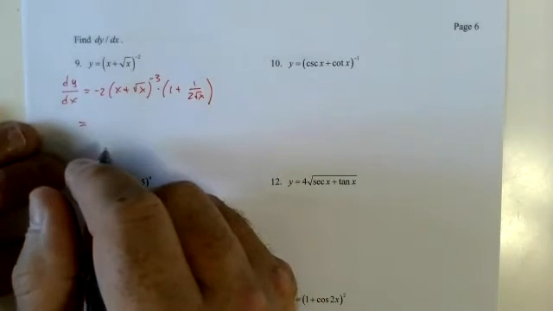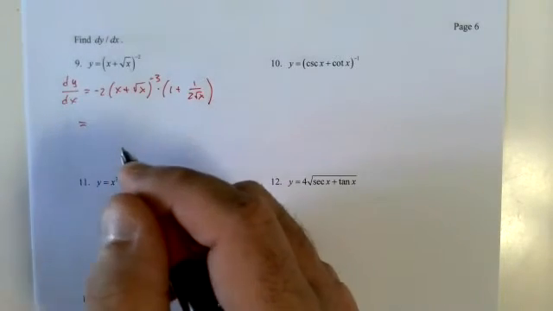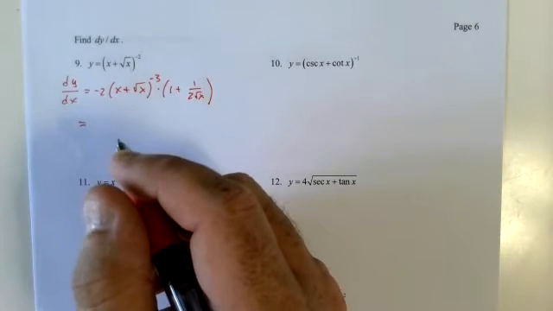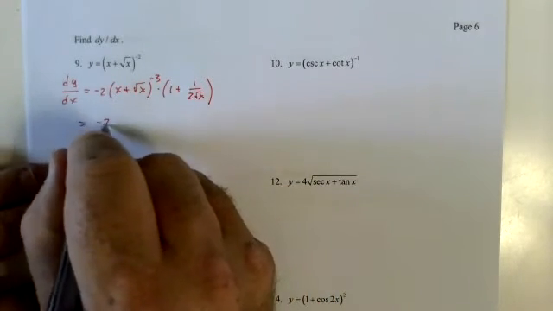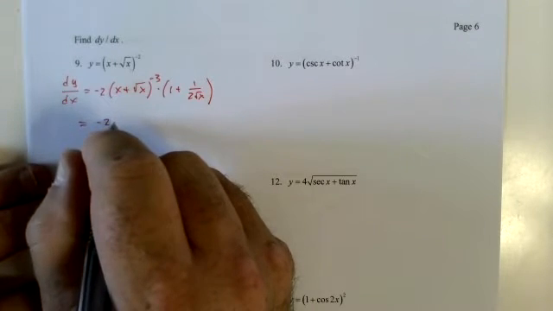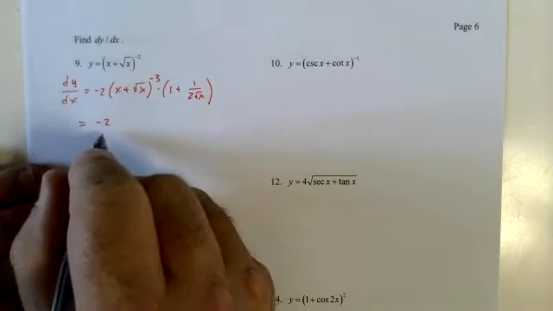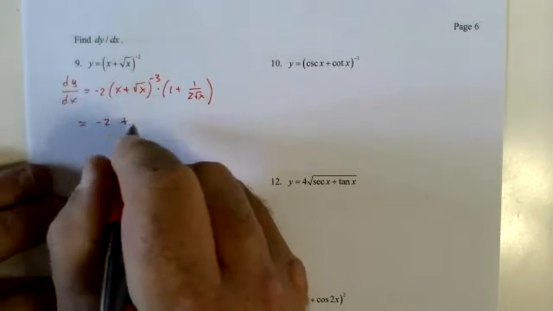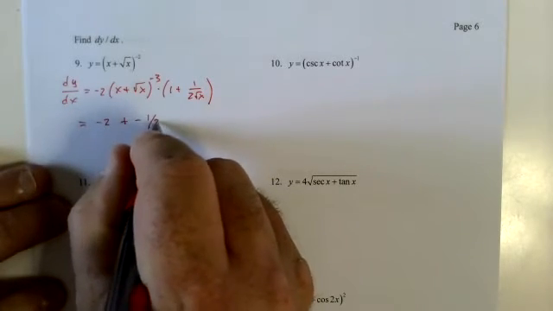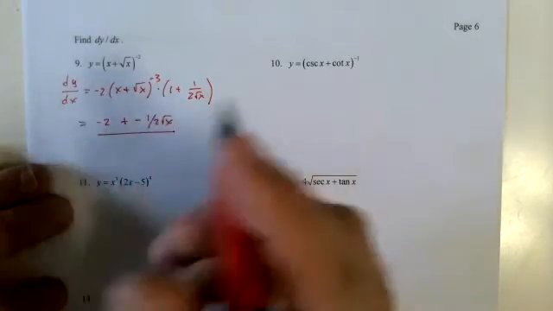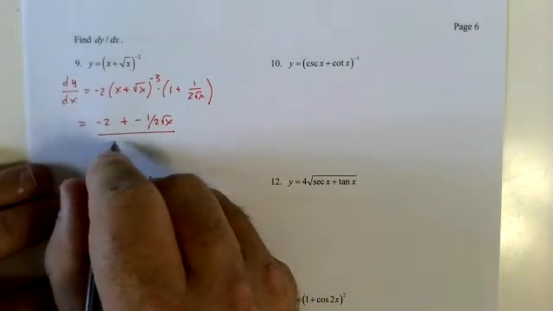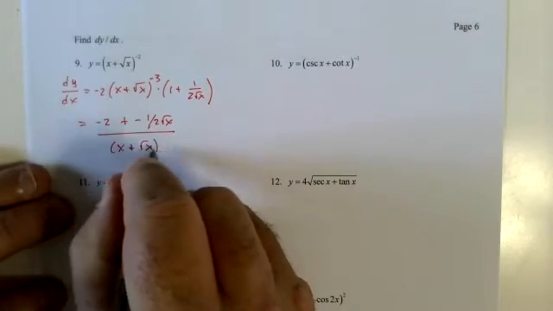Sorry if that bothers you. All right, do I want to simplify? Do I want to do anything? Not really. Negative 2. Yeah, I will distribute that. Negative 2 plus negative 1 over 2 root x. Sure, why not? I don't have to do that. I probably shouldn't. X plus root x to the third.